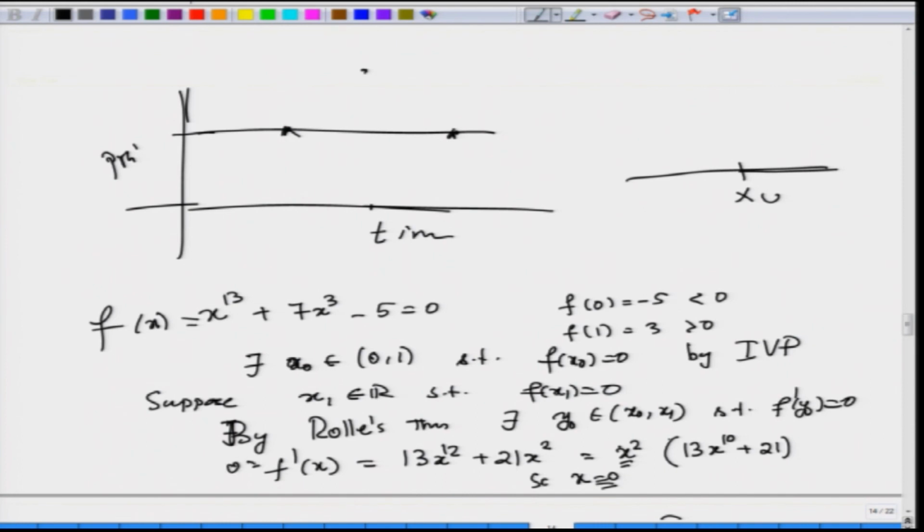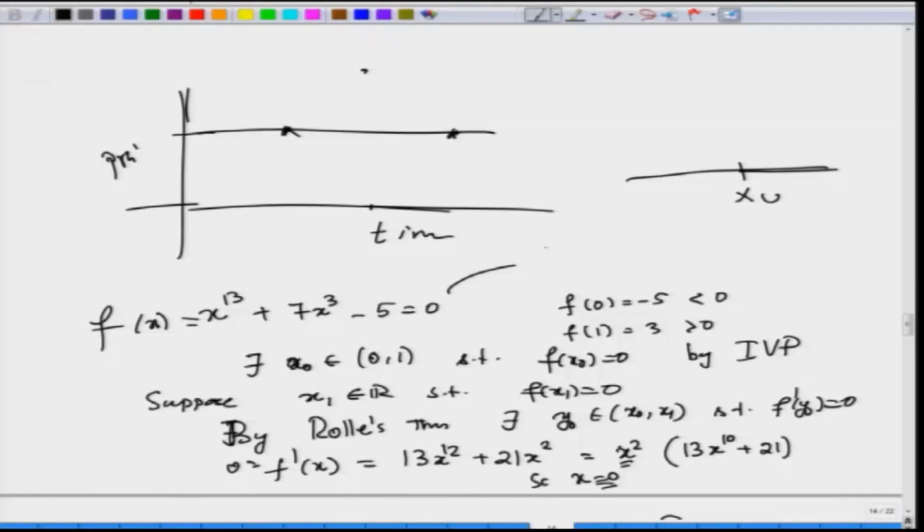So, now what we can safely say is that there is exactly one positive real root.